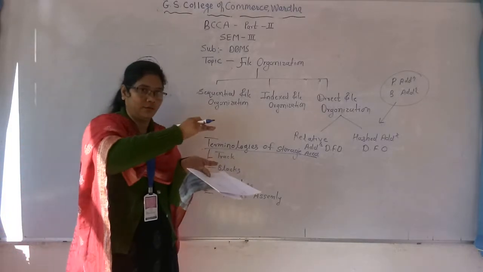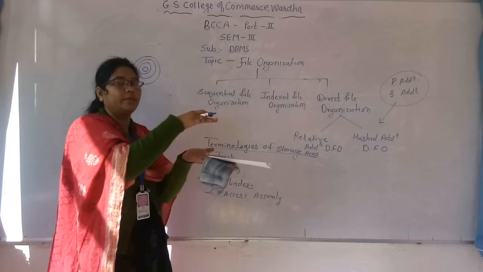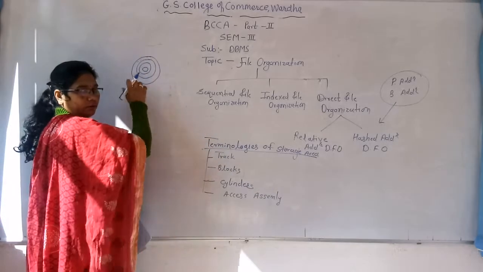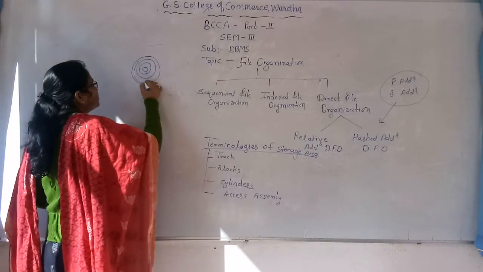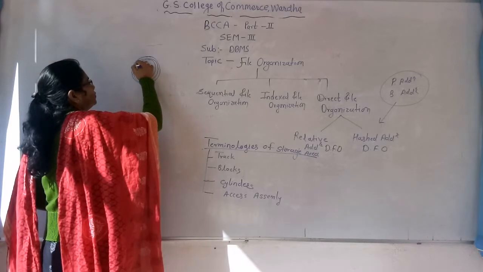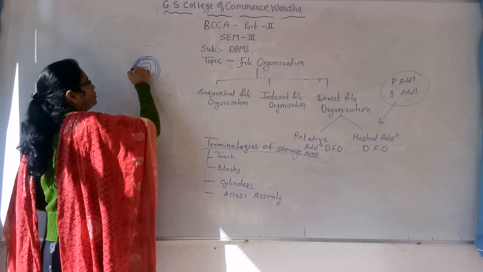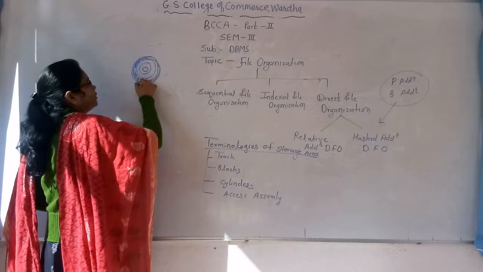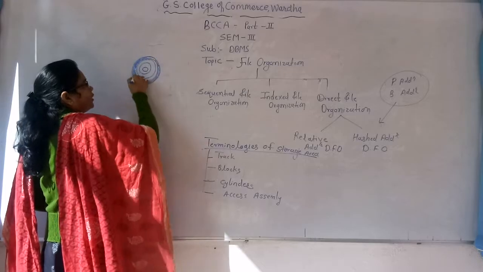Okay. So our hard disks or secondary storage memory are designed by keeping those CDs one over one, and it becomes a bunch of CDs, and then we store our data in that. So basically this portion of that CD, that means the round one, this portion is called a track.